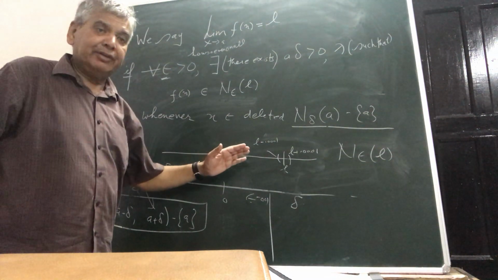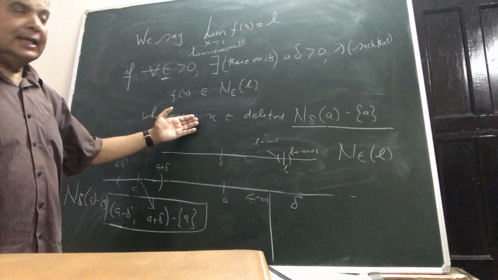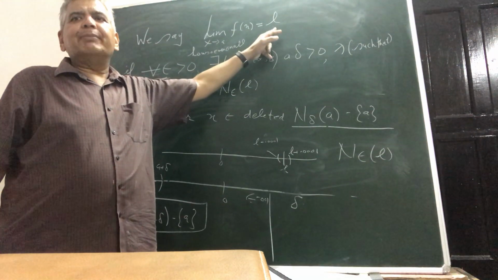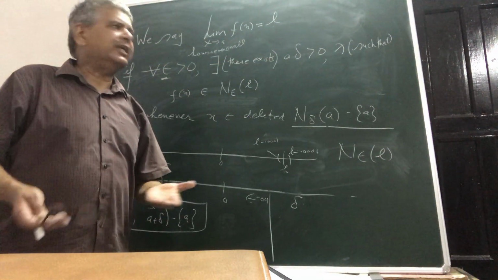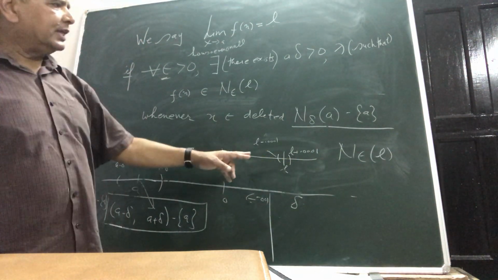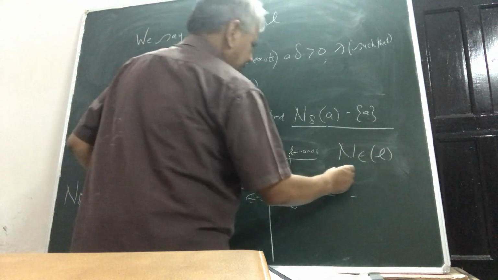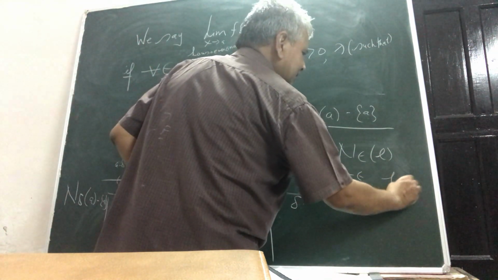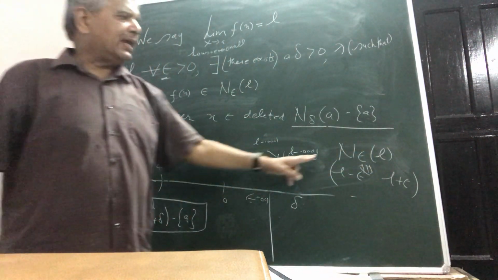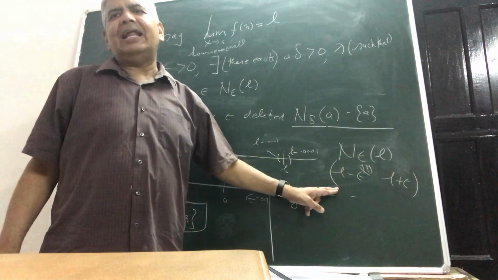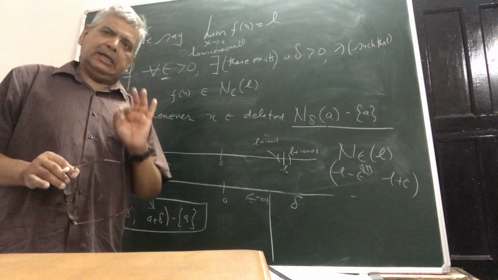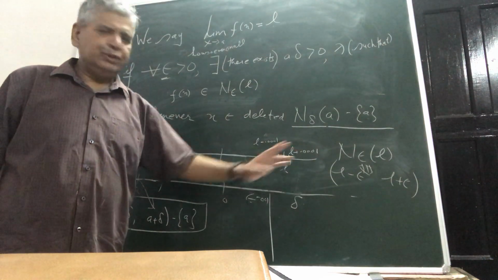This is the geometrical definition. And what the geometrical definition is, that for every epsilon, it is up to you that you will choose some epsilon neighborhood of L. Epsilon neighborhood of L, you say, because epsilon neighborhood of L is nothing but what? The open interval L minus epsilon, L plus epsilon. They are the same thing. They are representing the same thing. Either you say epsilon neighborhood of L, or you say open interval L minus epsilon to L plus epsilon. Either of the terminology you can make use of.